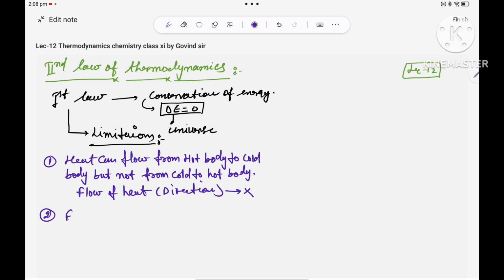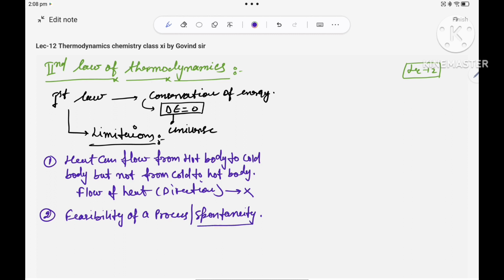Second, very important: the feasibility of a process, or you can say spontaneity, cannot be explained by the first law. Which process is spontaneous, which process is non-spontaneous?